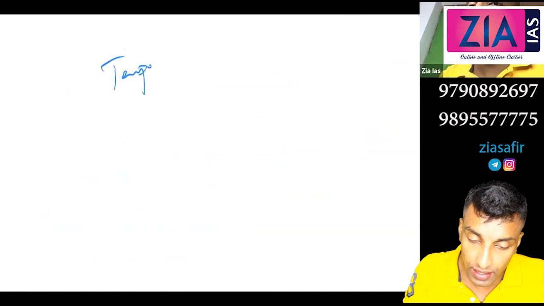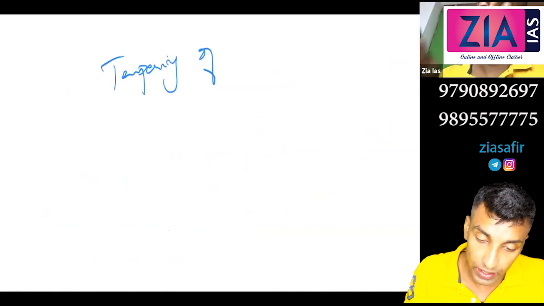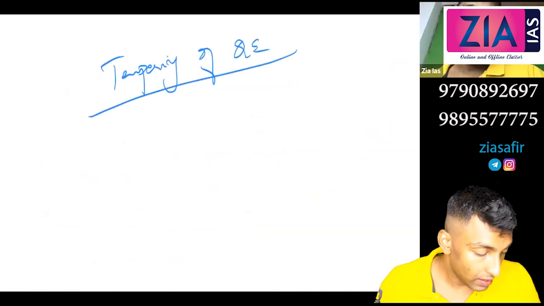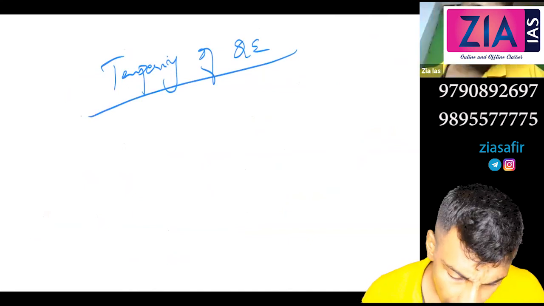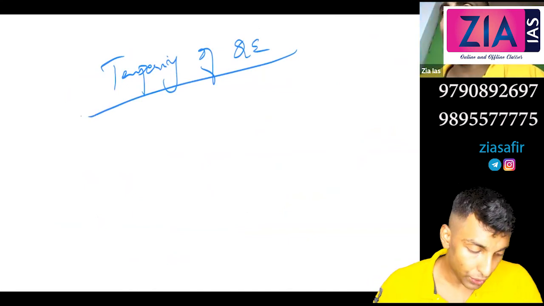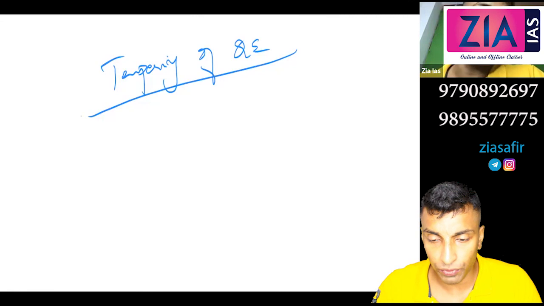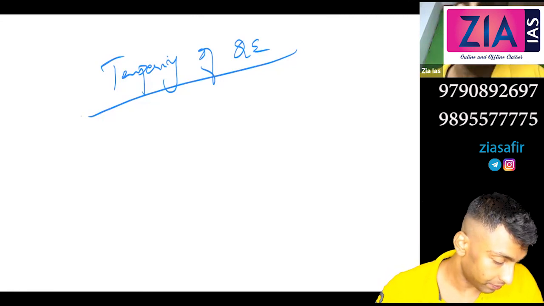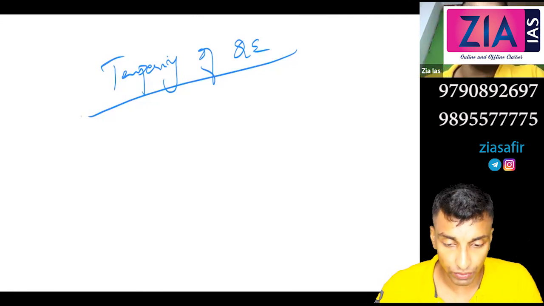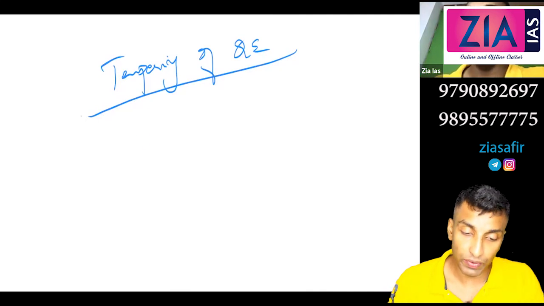So what you can do is you can write the opposite, that is tapering of QE. Next is tapering of quantitative easing. Tapering means gradually reduces. So it means gradual withdrawal of quantitative easing. So what will happen?